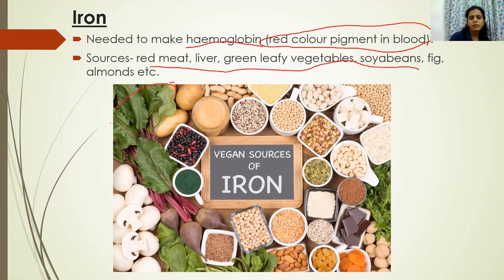So these green leafy vegetables, that is spinach and all, your potatoes, then you have these pulses. Here you can see pulses, soya seeds, your pistachios. Then you have your beetroot, mushroom. Green leafy vegetables, almonds. These are nuts, fig, almonds, then dark chocolate. So these are all rich in iron. Hence iron is a very important mineral for living organisms as it helps in the formation of hemoglobin.